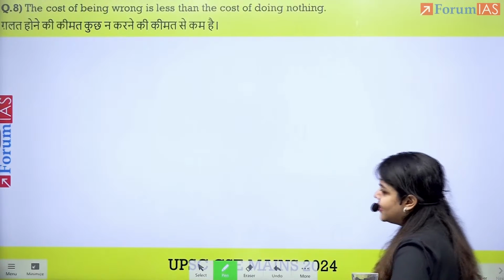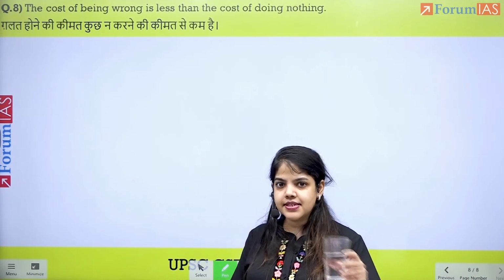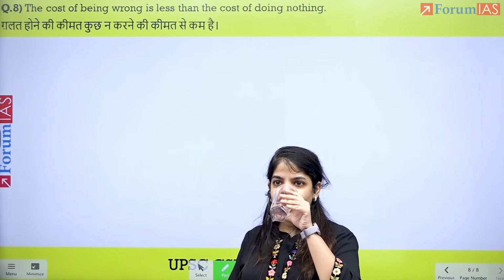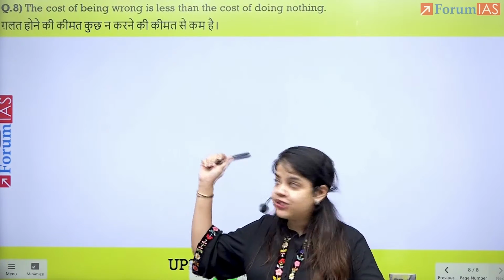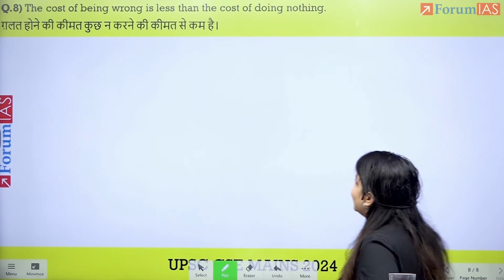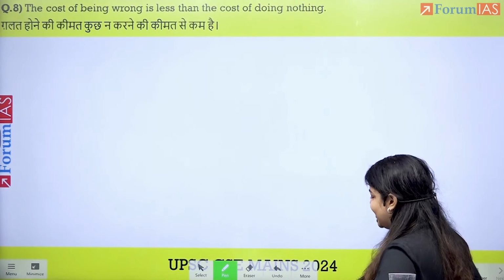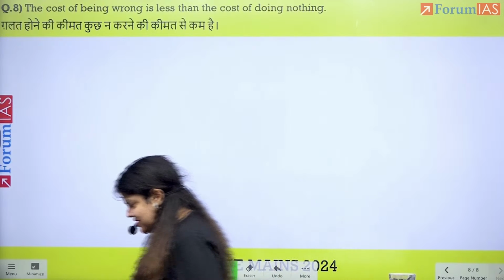We come to the last topic. Let's discuss the last topic for this exam. The topic is also on your screen. The cost of being wrong is less than the cost of doing nothing. Again, it's a very simple topic.